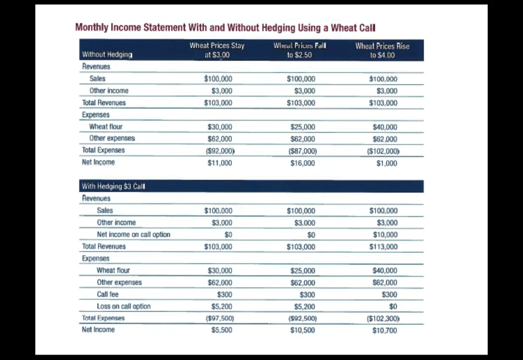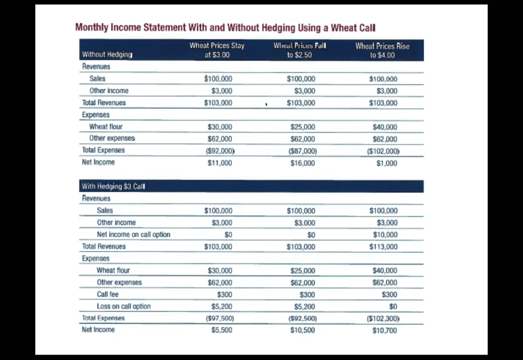If you remember correctly, that's based upon 10,000 bushels at $3, and that's where the $30,000 comes from. Other expenses stay the same at $62,000. That may be their labor. Total expenses based upon this are $92,000, and net income is $11,000.